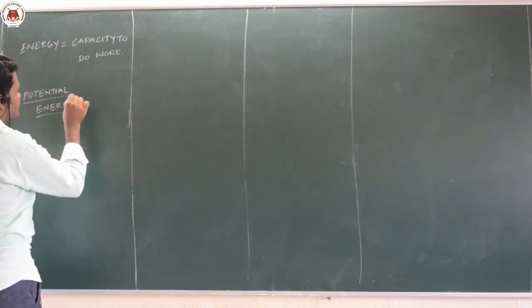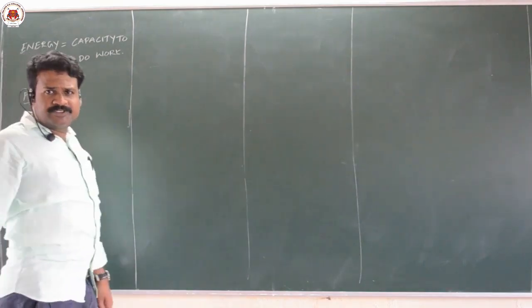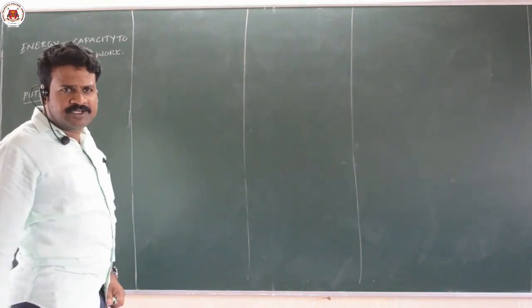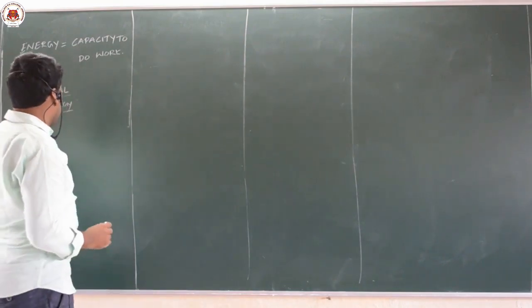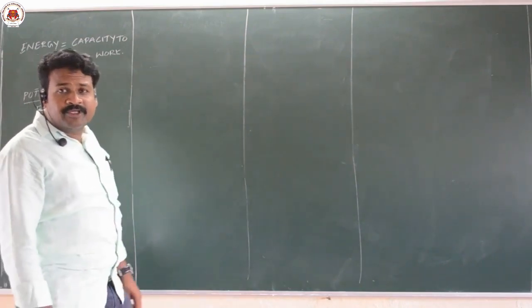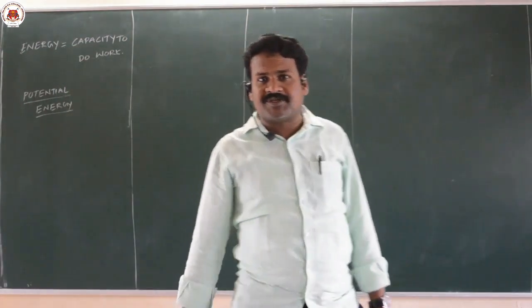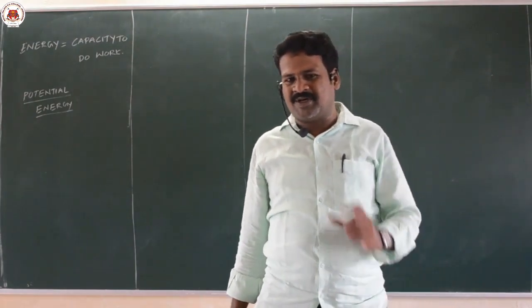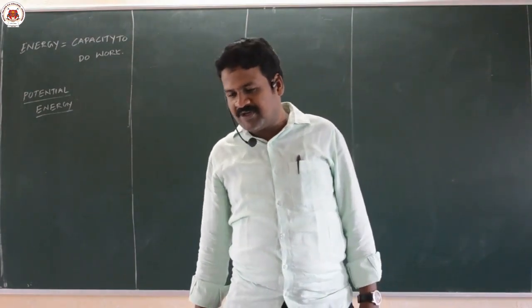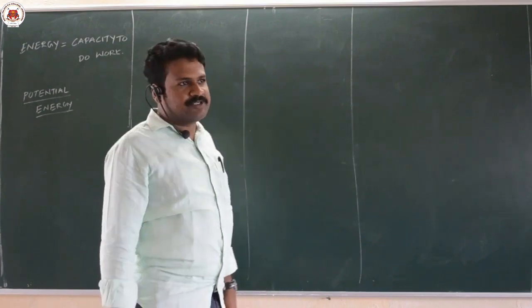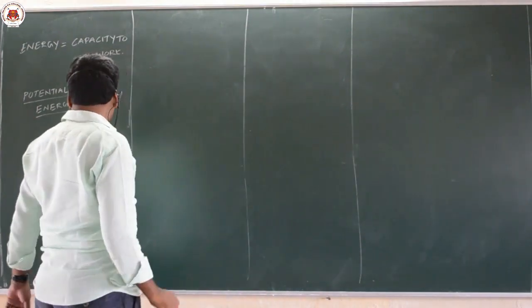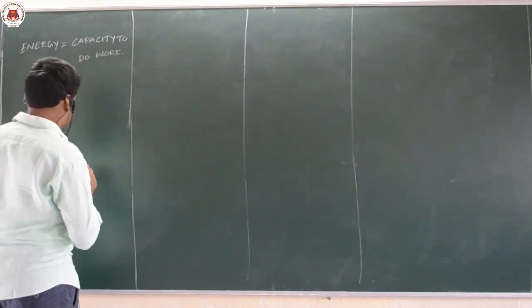What is potential energy? This you already studied in your 9th standard. The energy possessed by a body by virtue of its position is called potential energy. Because of its position, it is having energy. Example, water stored in an overhead tank.